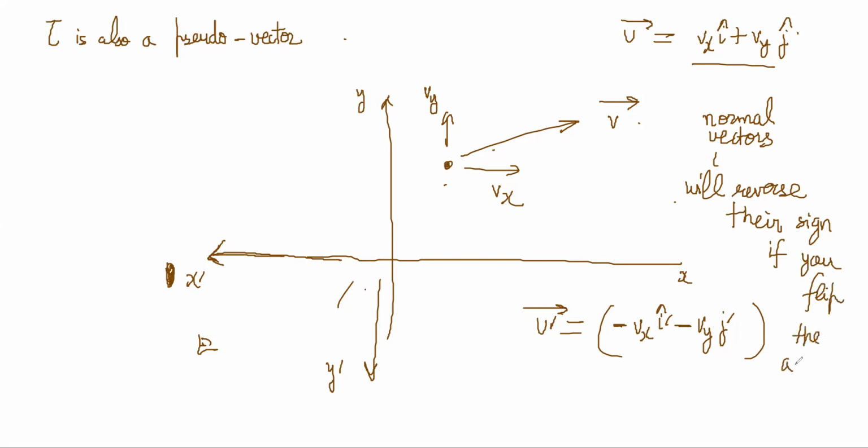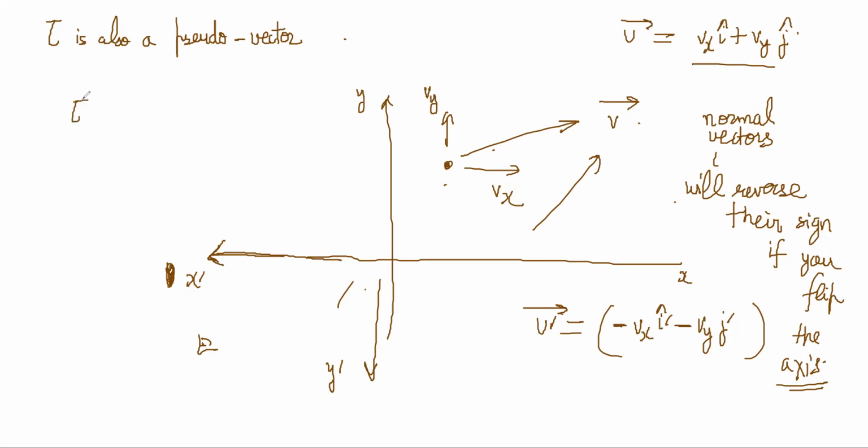Displacement will also be like that. If I moved in some plus x plus y, but I looked from here, it has become minus x minus y. So velocity, displacement, any normal vector will have a minus sign if you shift the axis to minus x minus y.